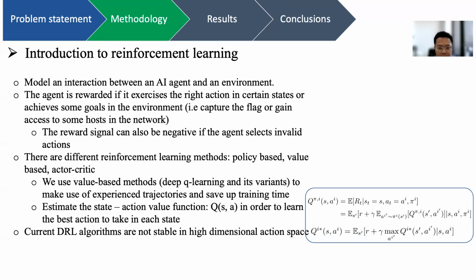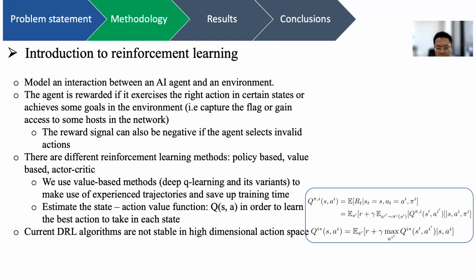There are different reinforcement learning methods, such as policy-based or value-based, or a combination of both, which we call actor and critic. In our work, we use value-based methods called deep Q learning with the dueling architecture to make use of the experience trajectories and to save up some training time. This will estimate the state-action value function Q(s, a) in order to learn the best action to take in each state. Current deep reinforcement learning algorithms are not stable in high-dimensional action space.